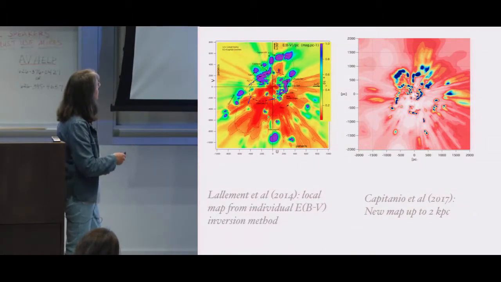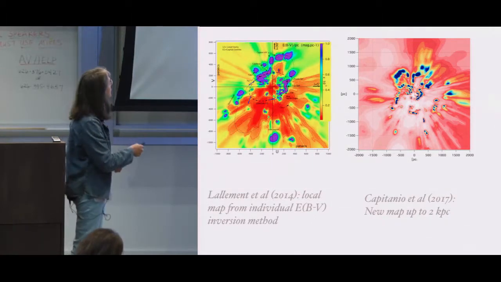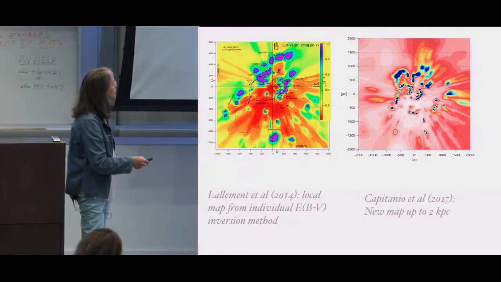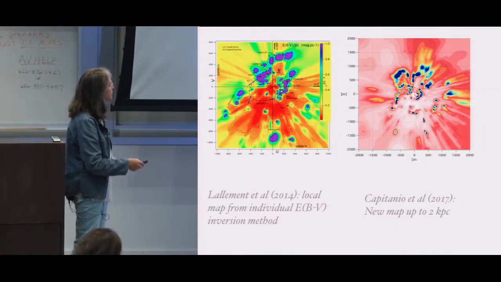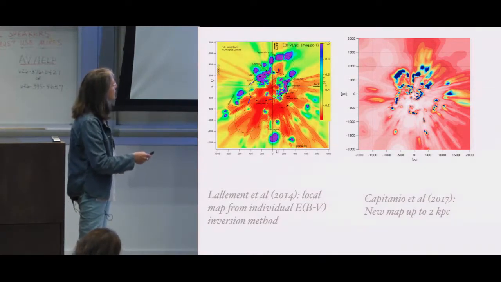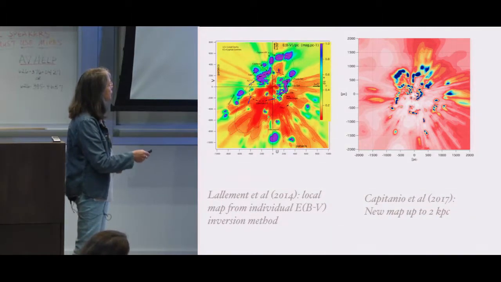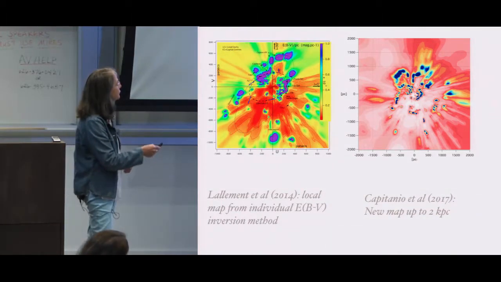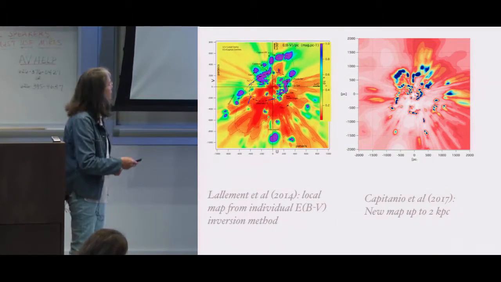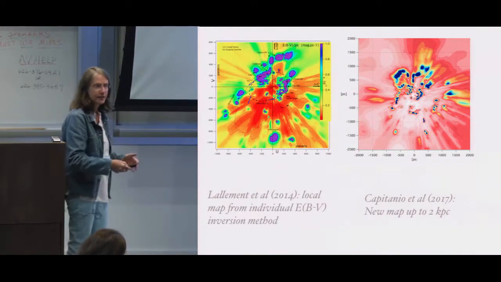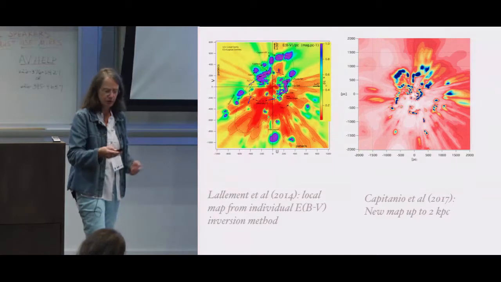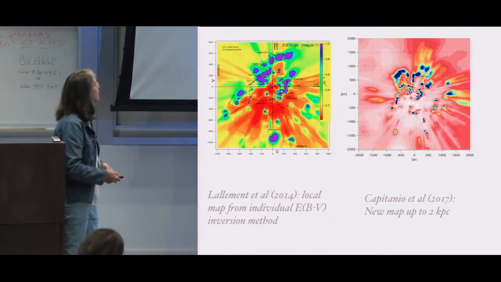Here you see a projected map from Lallement et al., where you see the different clouds in a diameter of 2 kiloparsec around the Sun. So this is a 3D map, and it has been extended by Capitanio et al. this year, and it's now going to a radius of plus or minus 2 kiloparsec from the Sun. So you have a local map, you have more extended maps, you have also a large-scale structure.